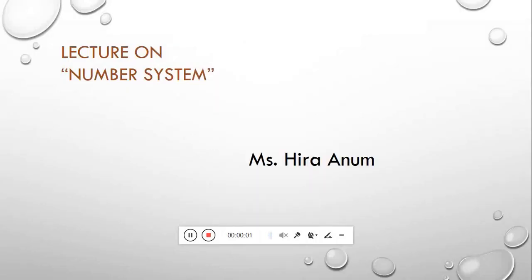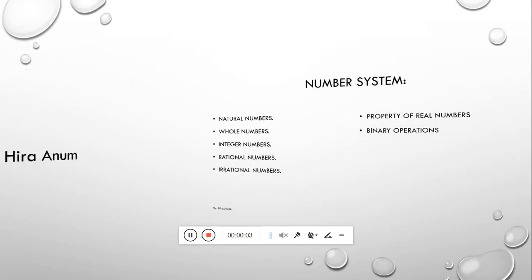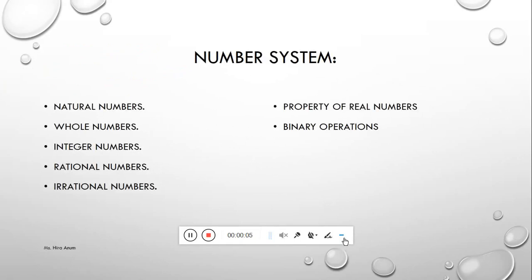Today's topic is the number system. In the number system we will discuss natural numbers, whole numbers, integers, rational numbers, irrational numbers, properties of real numbers, and binary operations.